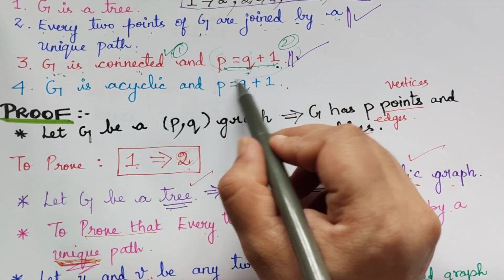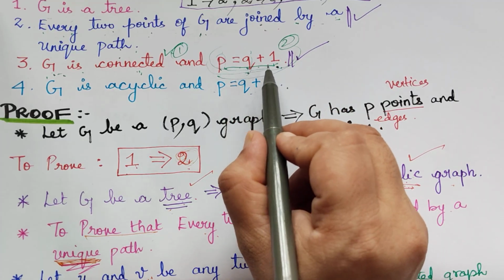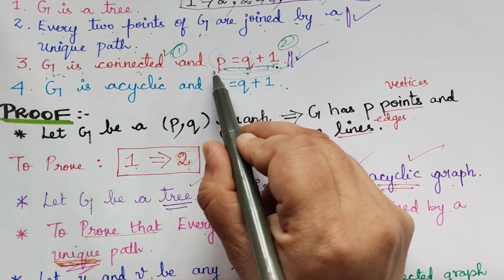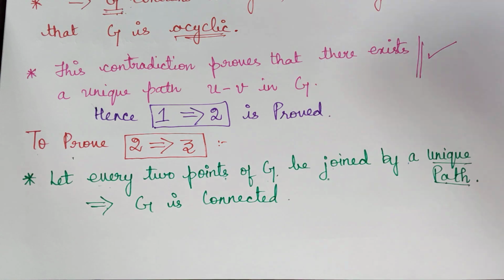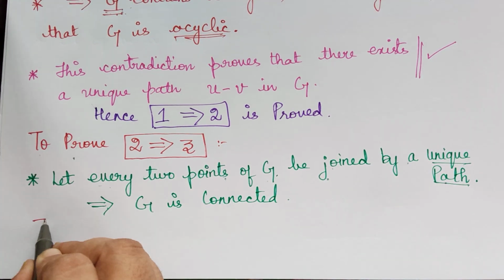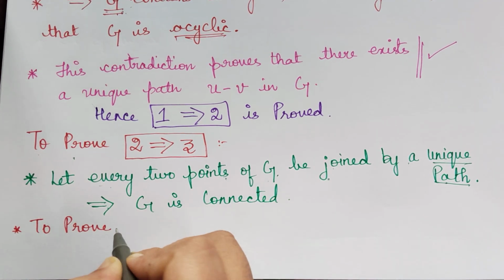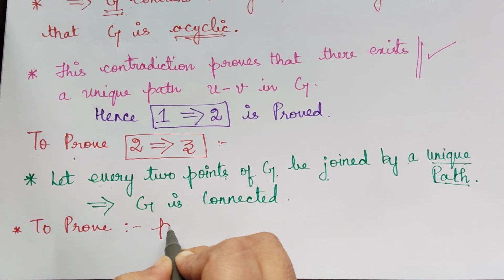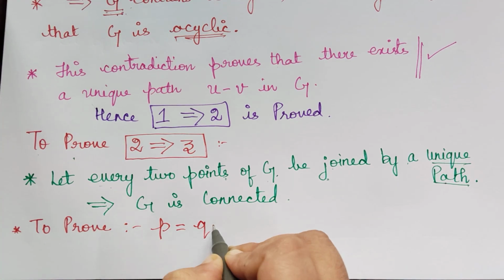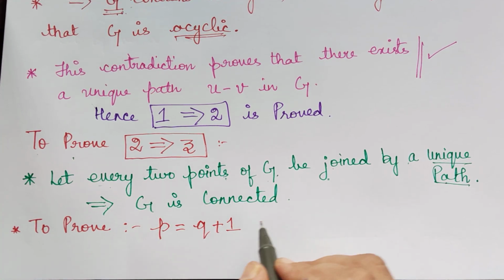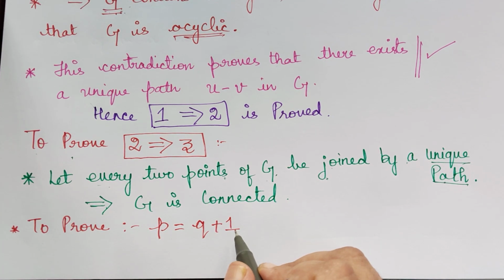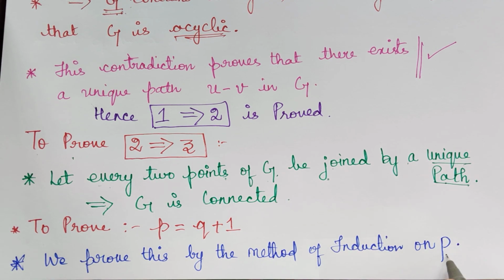So we have to prove this. In order to prove it, we are going to use the method of induction on the number of vertices. So let us see the proof. What we are left to prove is that P is equal to Q plus 1, which we are going to prove by the method of induction on the vertices P.